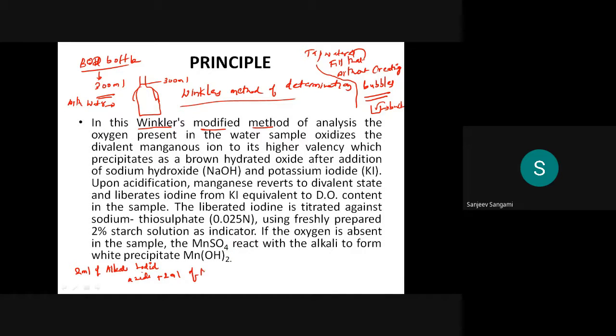Once you add this, the BOD bottle is going to create flocks. After adding the 2 ml of alkali iodide azide and 2 ml of MnSO4, mix it thoroughly, and the flocks formation is going to happen.